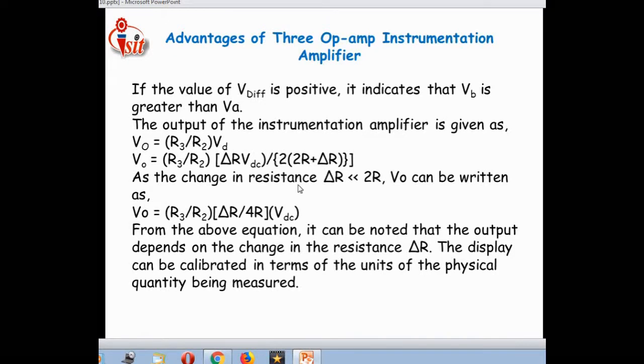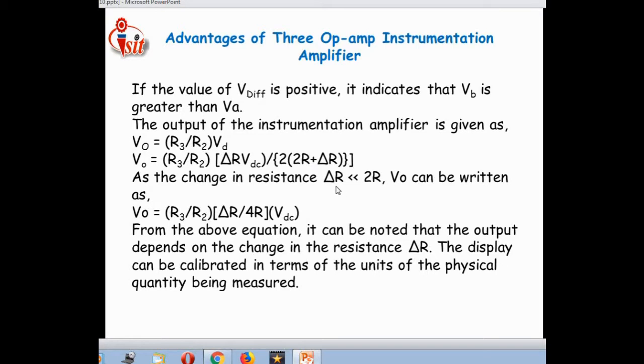The change in resistance, delta R, should be very small in comparison with 2R. So V0, the output voltage, can be written as R3 divided by R2, again related to the inverting terminal of the op-amp, that is RF divided by R1, into delta R, the variable resistor, divided by 4R into VDC. This is the bridge formation equation related to the instrumentation amplifier.